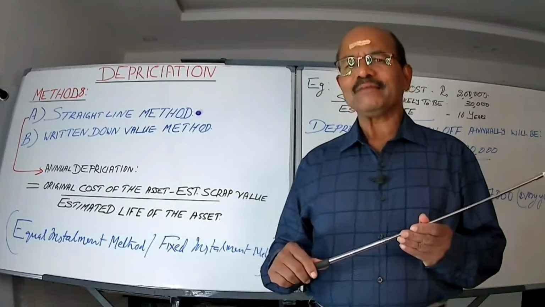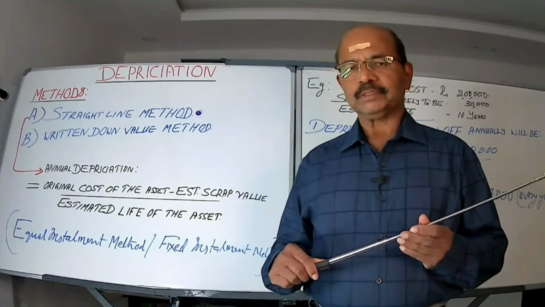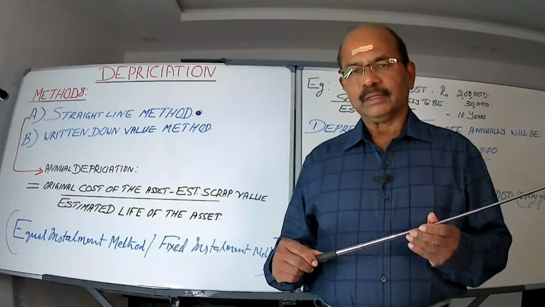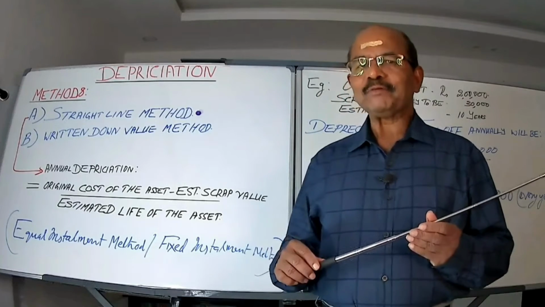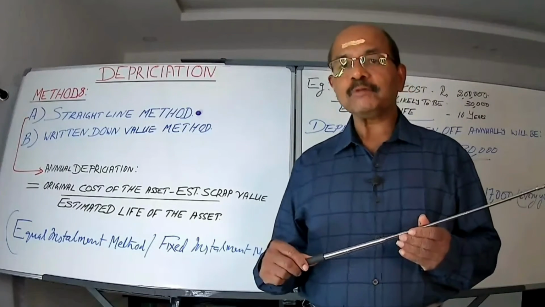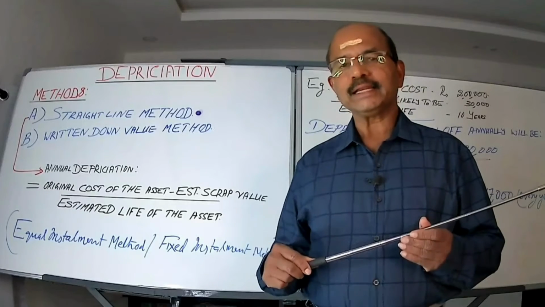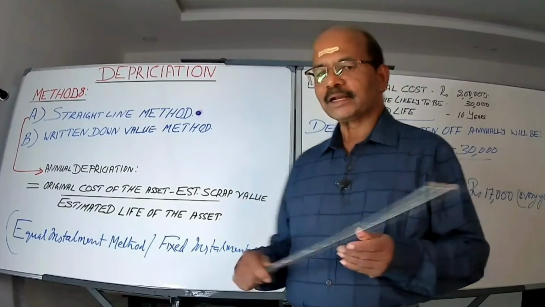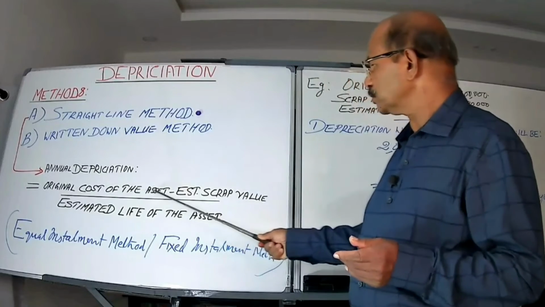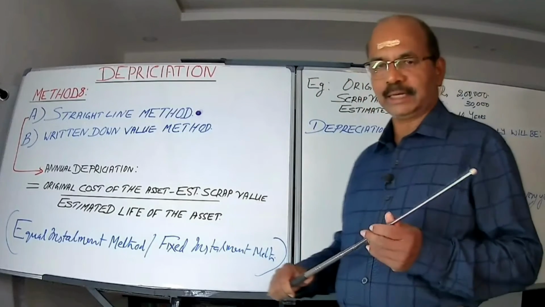There will be something left out, whatever it may be. After a number of years of usage also, something will be left out. And it may have some realizable value also. You sell it and get something. So that reduces your cost. That's why it is original cost of the asset minus established scrap value.